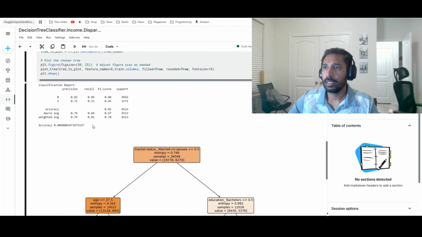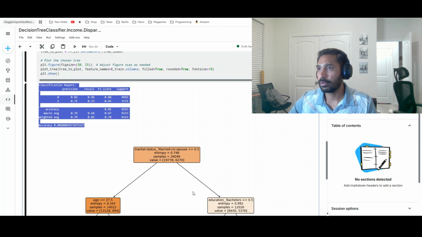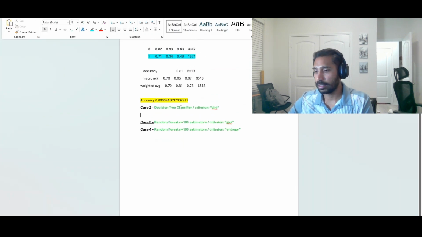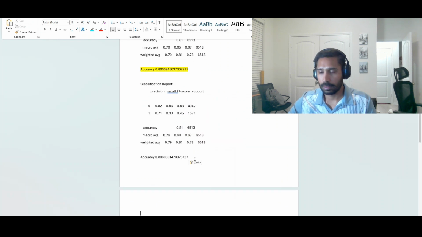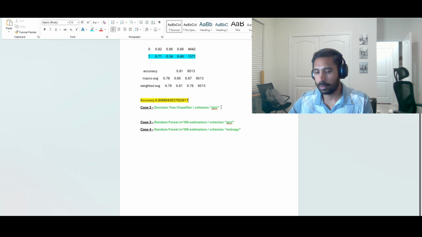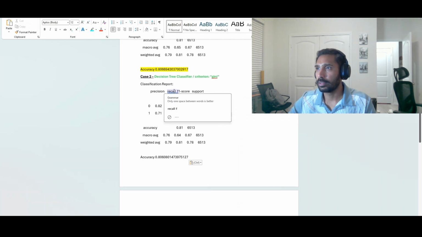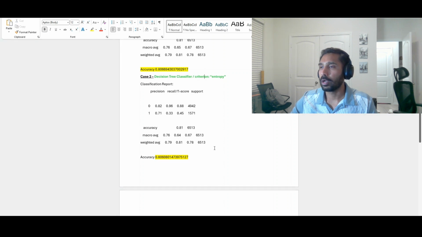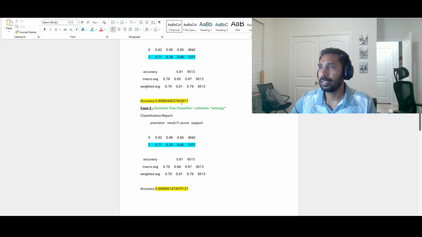Okay, clearly, I think there is a slight difference. Let's take a note of that and see how that's making a difference to the model parameters. Right, so we have entropy in here. So with this combination, we have pretty much the same ballpark for overall accuracy score. So I'm not too worried about that. I do want to understand how the F1 score has changed. So it is slightly lower. So the clear winner is Gini in this case.